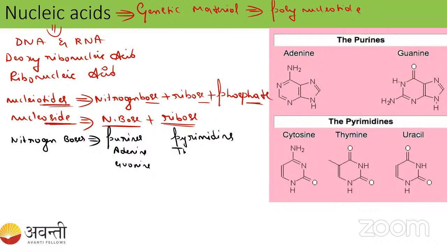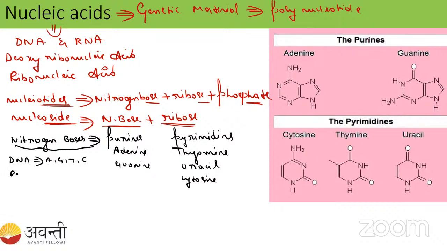Yeah. So when we're talking about the pyrimidines, thymine, uracil, what is another one, student? Cytosine. Very good. Can you tell me the composition of DNA now? DNA is made up of which is the purine and which is the pyrimidine here? It is made up of adenine, guanine, thymine, and cytosine, right? When we are talking about RNA, it is made up of adenine, guanine, uracil, and cytosine.